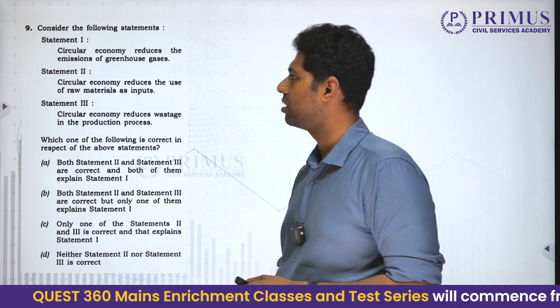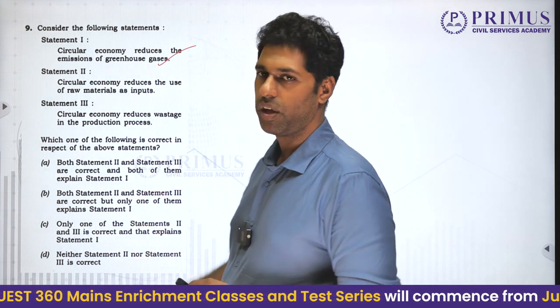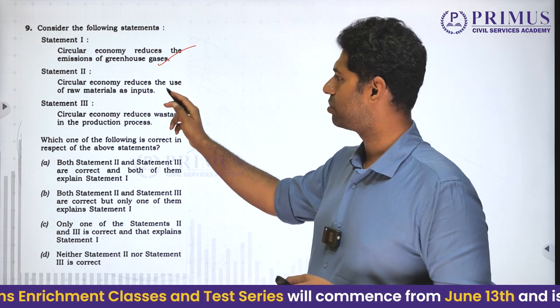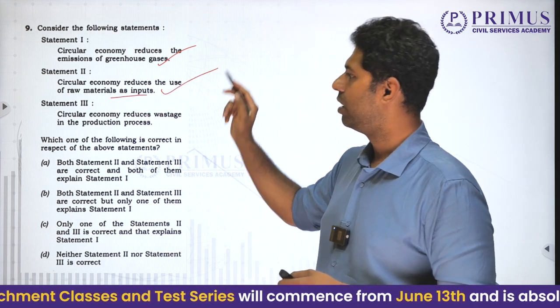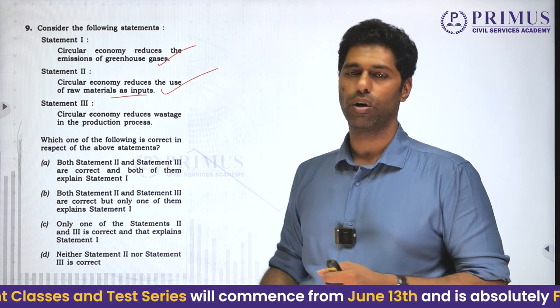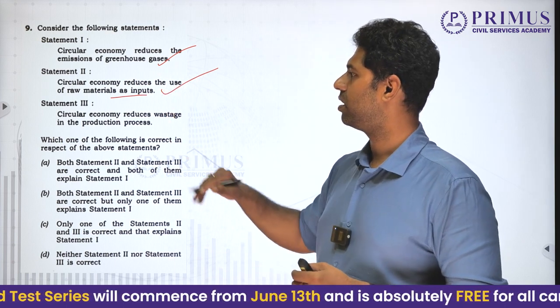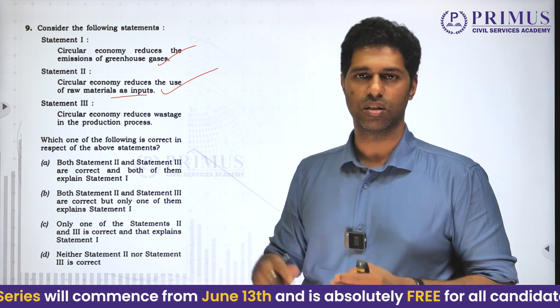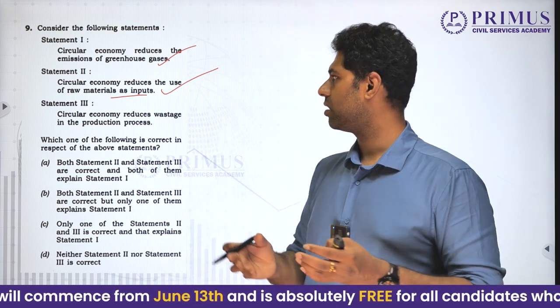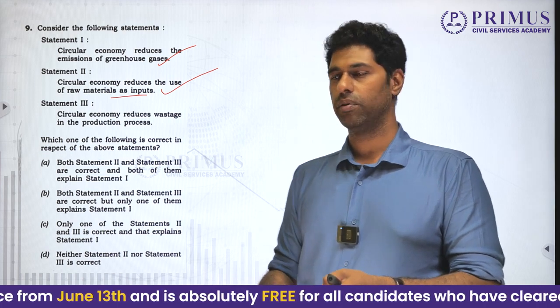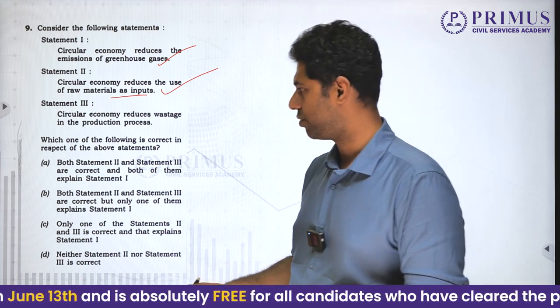Circular economy reduces the emissions of greenhouse gases. This is a very, very straightforward question. It does. Circular economy reduces the use of raw materials as inputs. Definitely it does. Circular economy is all about reuse, recycle, isn't it? Thereby we find that it does reduce the use of raw materials as inputs, because a used good can be used again as an input without having to manufacture raw materials for it.